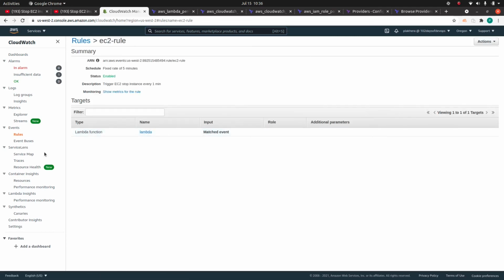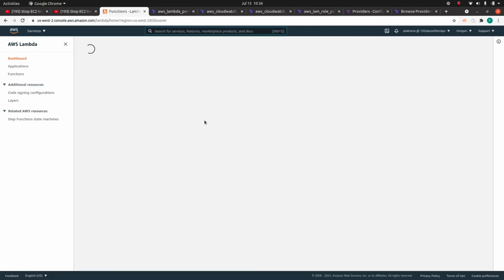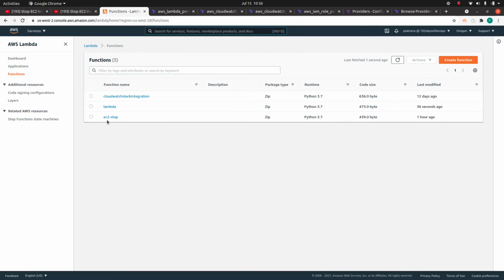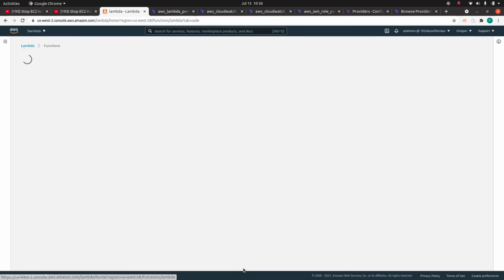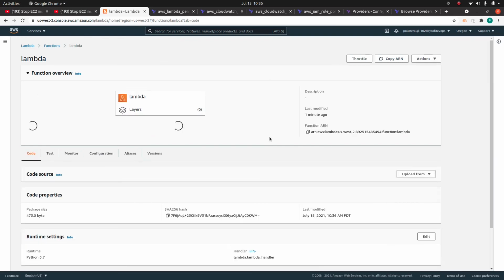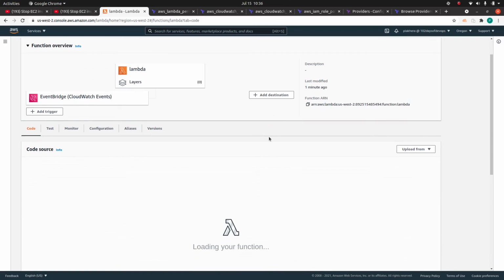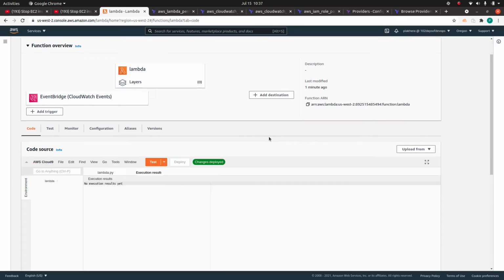And you see we have this rule set up. Let's go to our Lambda console. Okay, we have this new Lambda function. Let's wait for this to be loaded.